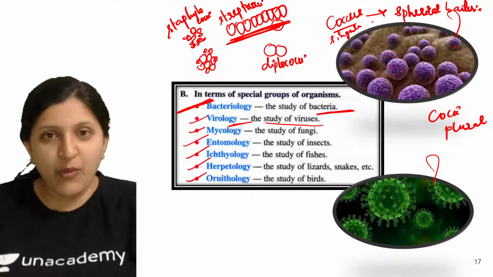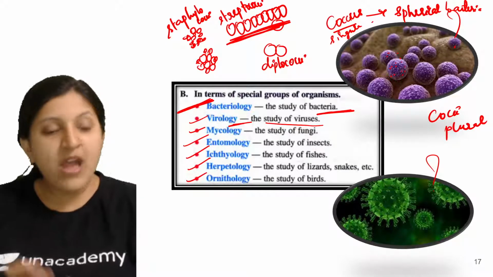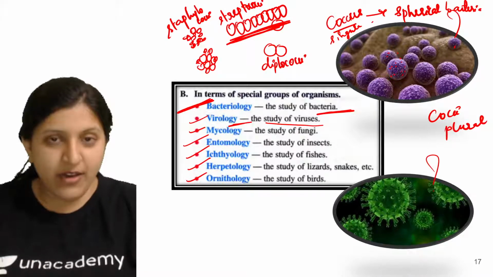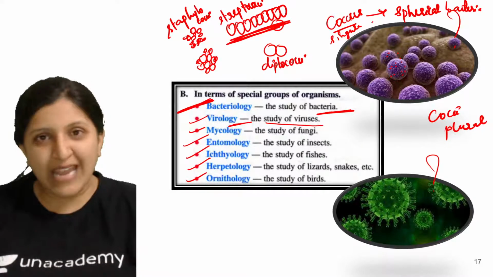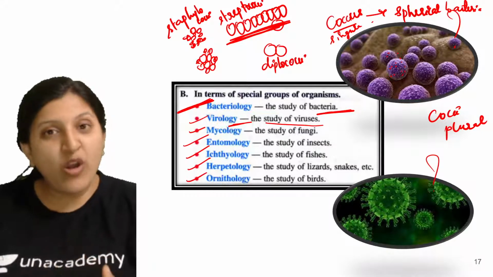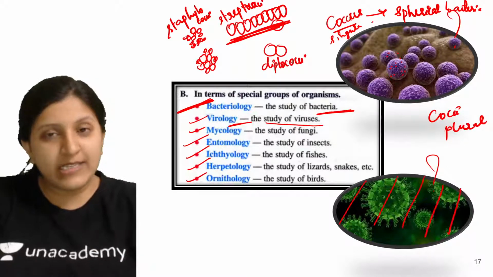Are we placing a virus in Monera? Are we placing a virus in Protista? Are we placing a virus in fungi? Or are we placing a virus in plantae or animalia? We are not placing the virus in any of the categories.